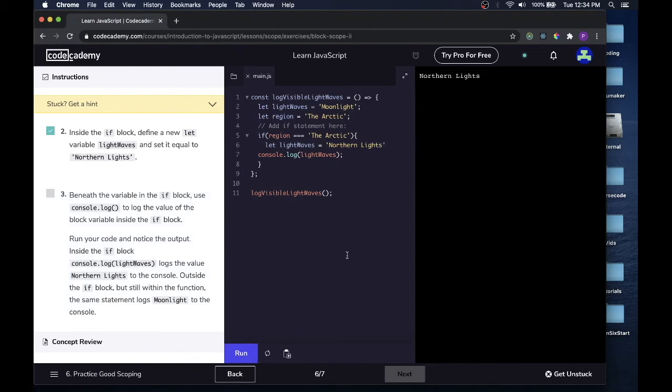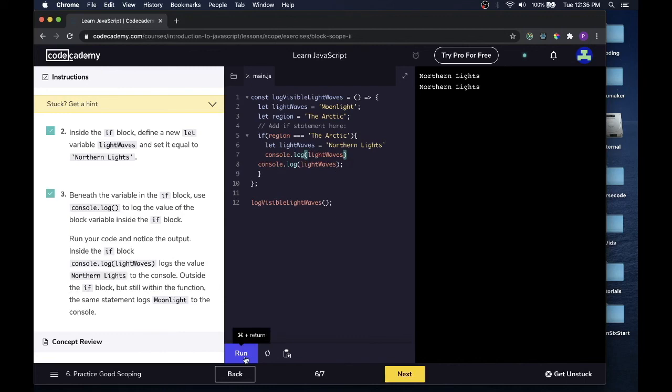Beneath the variable in the if block, use console.log to log the value of the block variable inside the if block. The block variable inside the if block is going to be light waves. So let's console.log light waves. Okay. Beneath the variable in the if block, this is inside the if block.